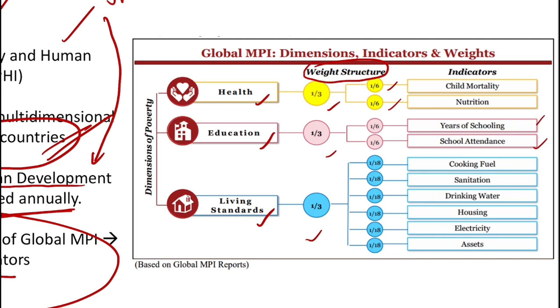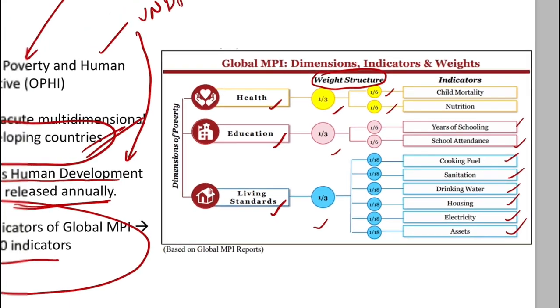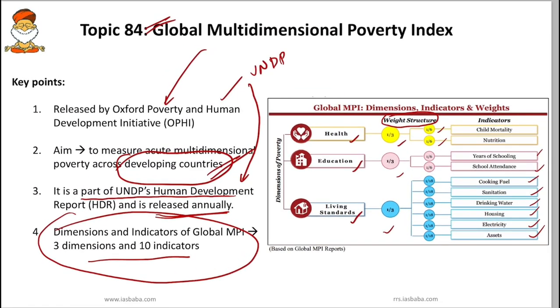So this is important. And finally 1 by 18 weightage is given to each living standards indicator. The indicators under the living standards dimension are cooking fuel, sanitation, drinking water, housing, electricity and assets. These are the things one should remember and revise.